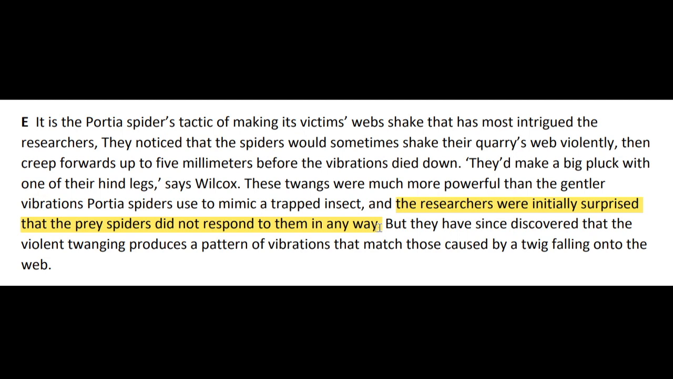Here it can be easily discerned that the prey of Pottery spiders do not react when an intense vibration is made by spiders, as they consider it to be a twig falling on their web. Therefore, their response is recorded in paragraph E.